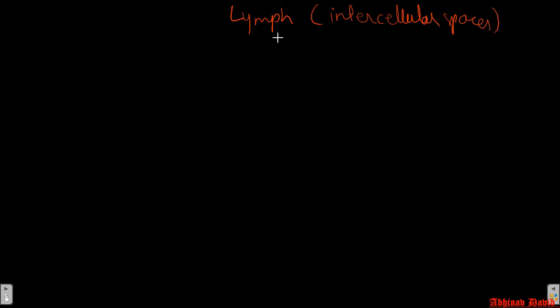So the lymph from the intercellular spaces of the tissue will take another path to go back to the blood. What is that path? The lymph from the tissue will go into the lymph capillaries.